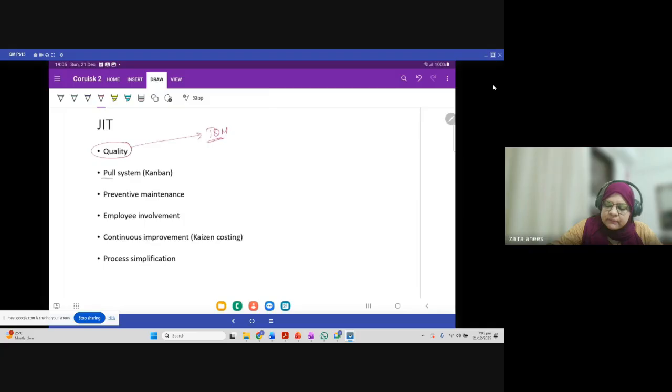It's a pull system. Whenever there is a demand, we purchase the raw material. Preventive maintenance is actually related with TQM, but if you believe that you can probably control the losses, in that case, you can follow JIT. As I said, quality is extremely important. Employee involvement is extremely important. You should tell employees that, look, we are moving towards JIT system.